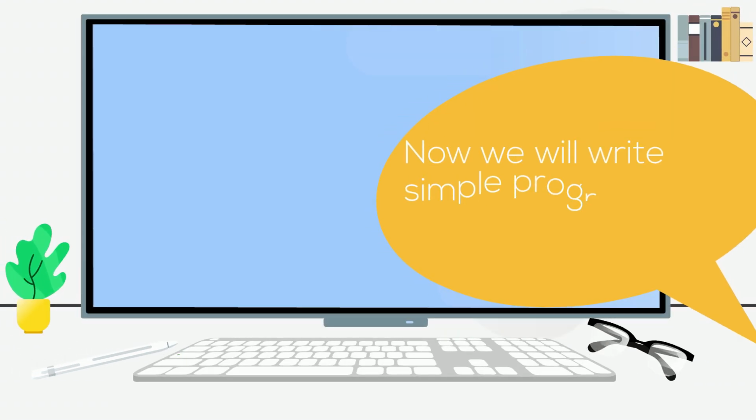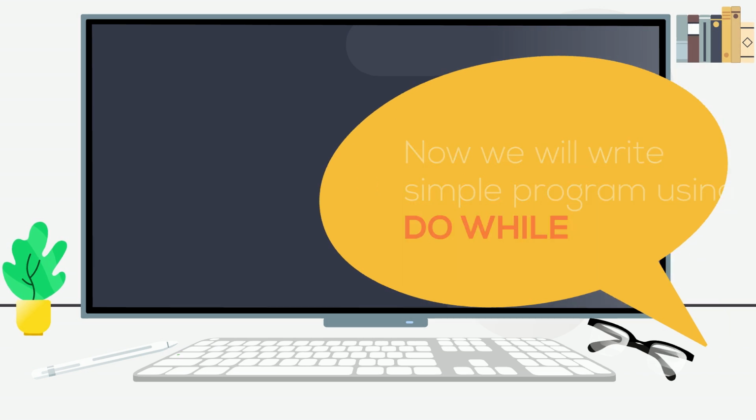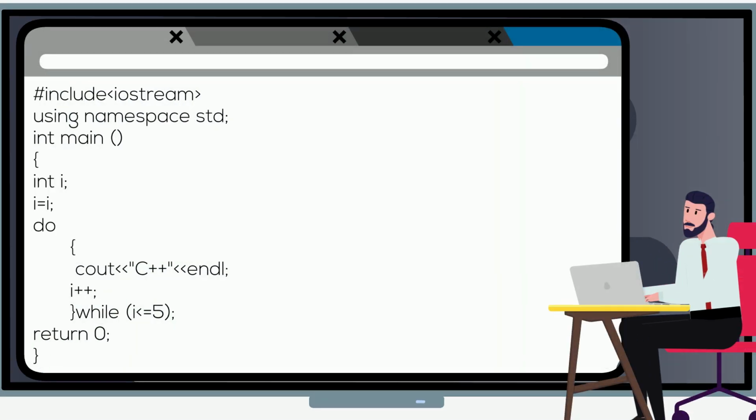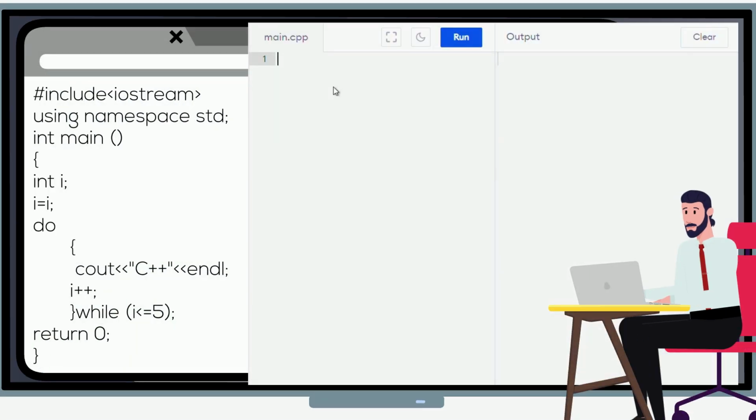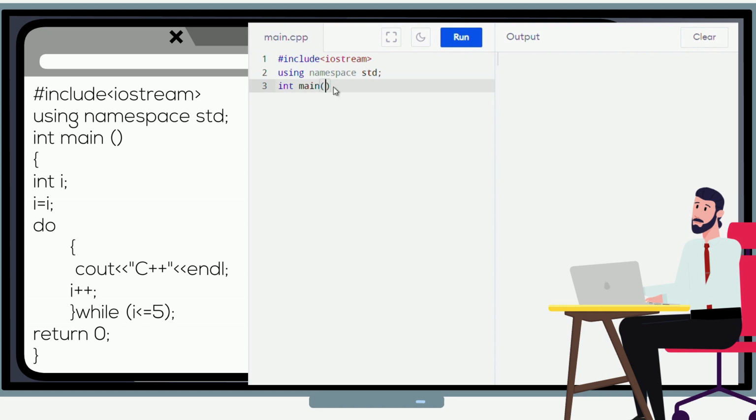Now we will write a simple program using do while. On the left, we have an example program using do while. Let's write the simple program, then the output will be displayed, so that you will understand the functionality of this program using do while.